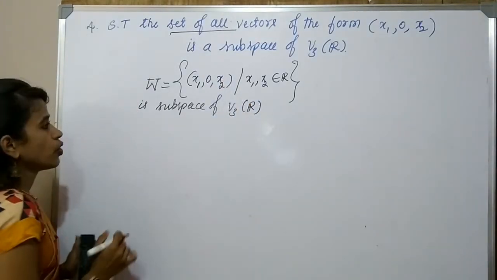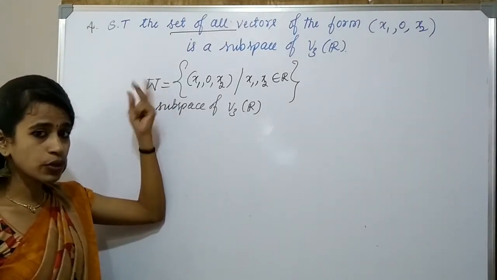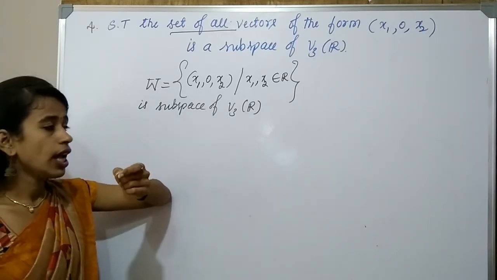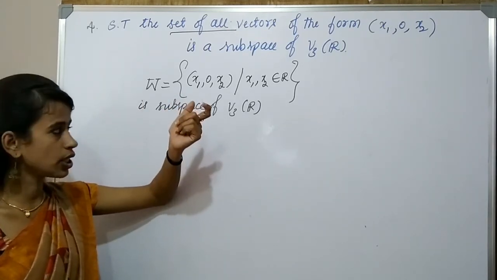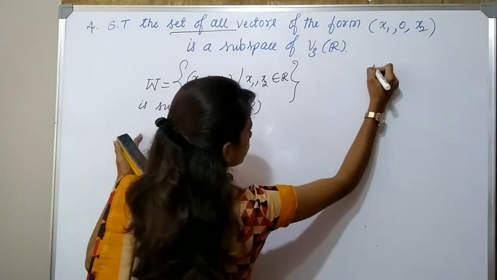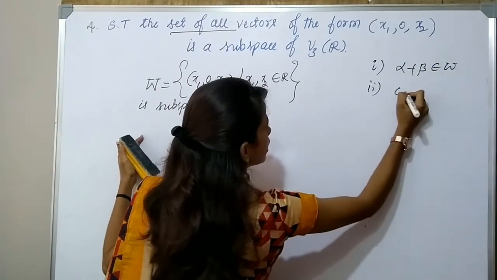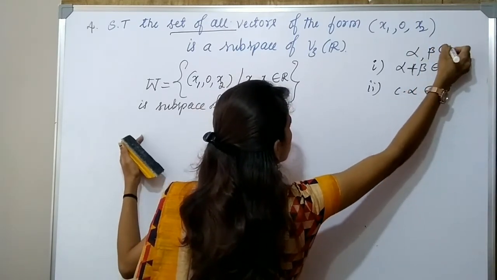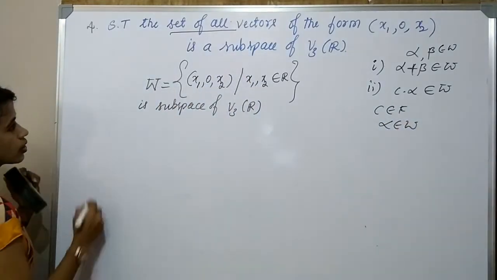So for that, what do you mean by a subspace? If the set W satisfies two conditions, namely it is closed under vector addition and it is closed under scalar multiplication, then according to the necessary and sufficient condition, W becomes a subspace of V3 of R. So there are two conditions: alpha plus beta must be in W, and C dot alpha must be in W, where alpha and beta belong to W, C belongs to F and alpha belongs to W. So solution.